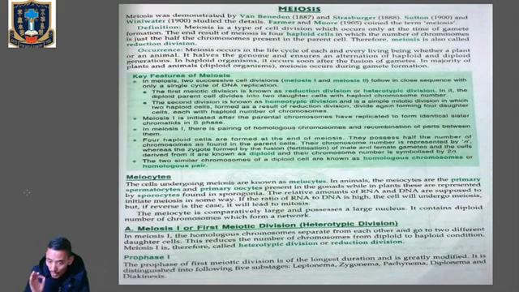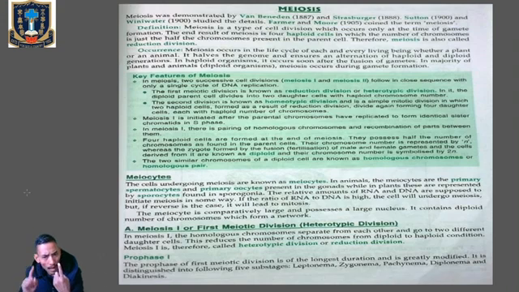And the most important thing is that at the end of meiosis, 4 haploid cells will be produced. Listen very, very carefully. At the end of meiosis, 4 haploid cells will be produced, because we have got 2 types of meiosis cell division, meiosis 1 and meiosis 2. So during meiosis 1, 2 haploid cells will be produced.